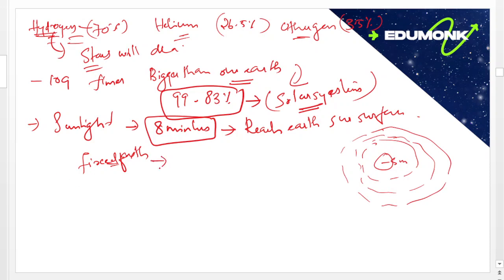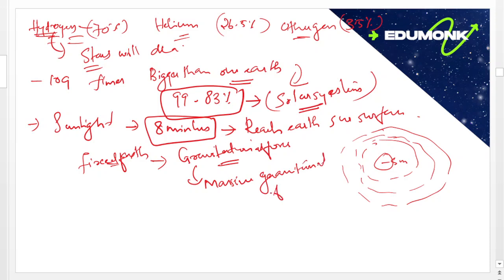The answer is gravitational force. The Sun has a massive gravitational force. So the Sun controls the planets, other celestial bodies, and satellites in a fixed path, in an elliptical shape.